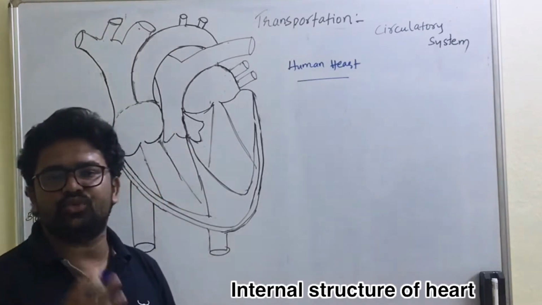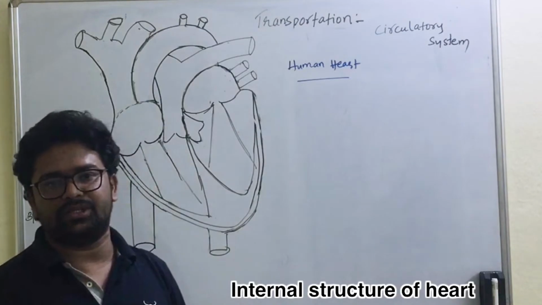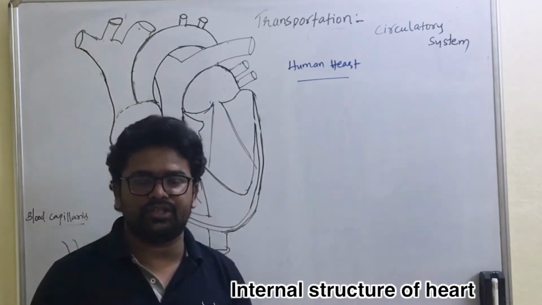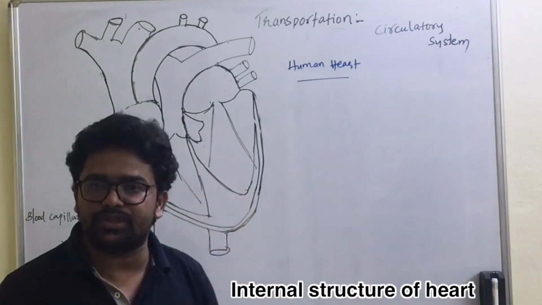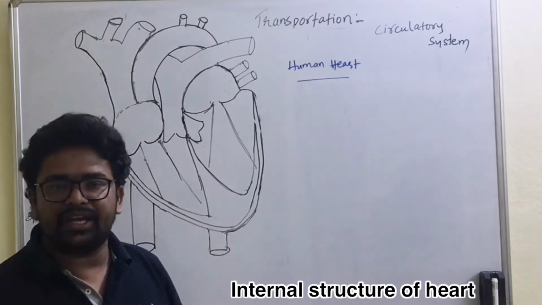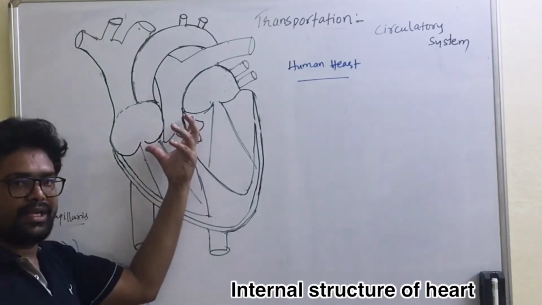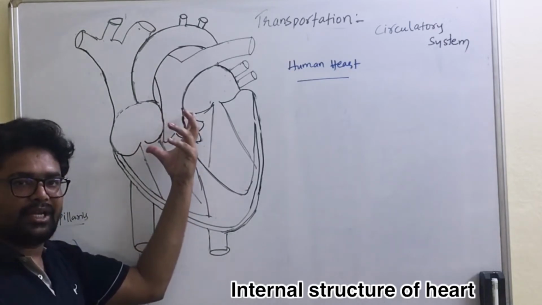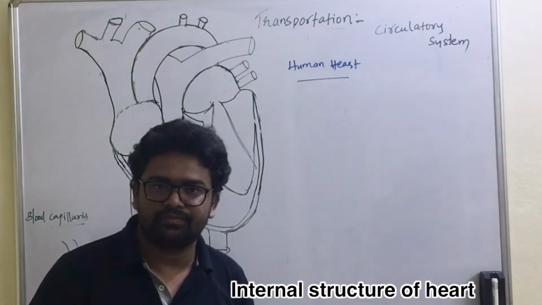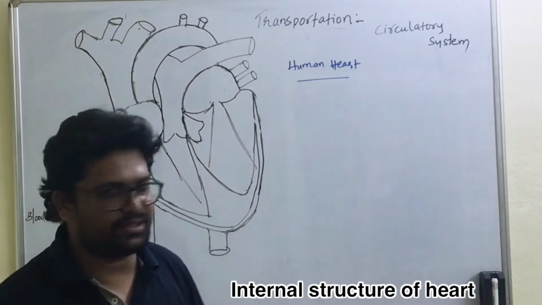The heart is situated in the thoracic cavity, slightly on the left side, protected by the rib cage and lungs. The size of the heart is the size of a fist. If you hold your fist, that gives you the size of your heart. It is pear shaped, wider at the anterior position and narrow at the posterior position. Our heart is divided into 4 chambers.